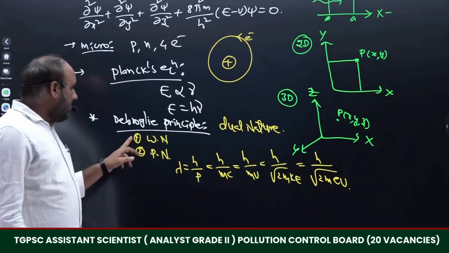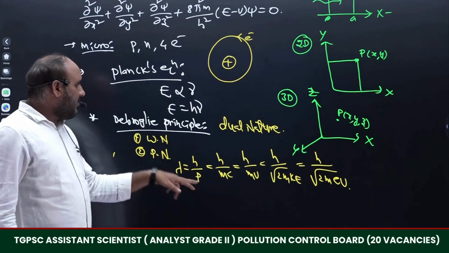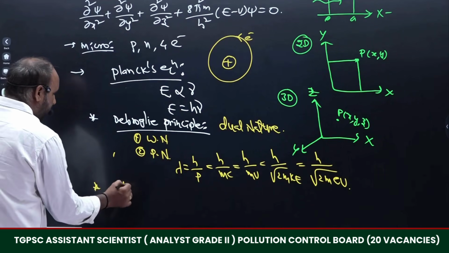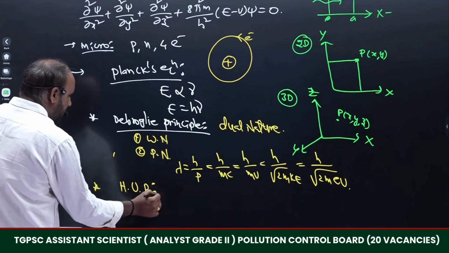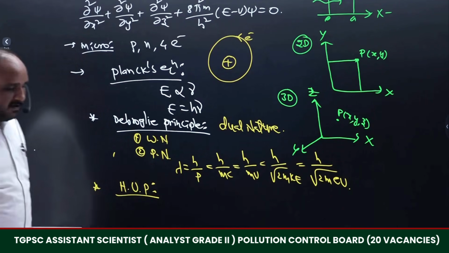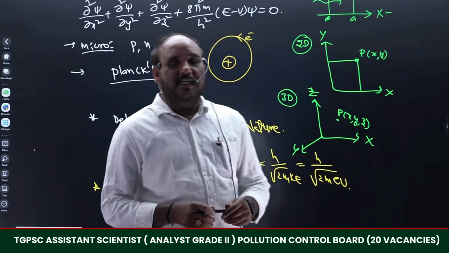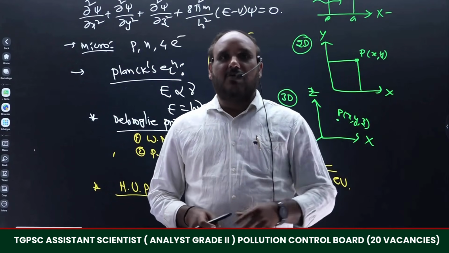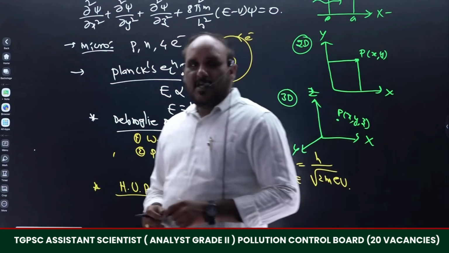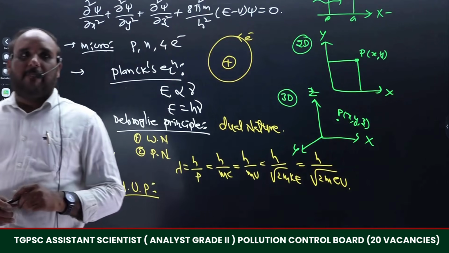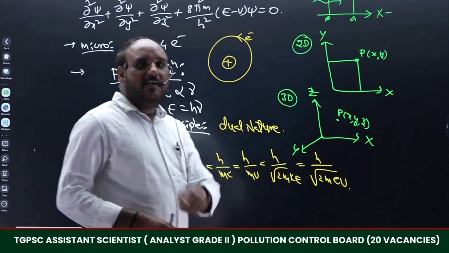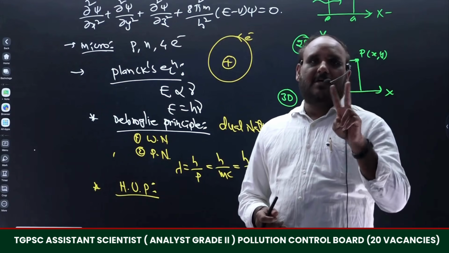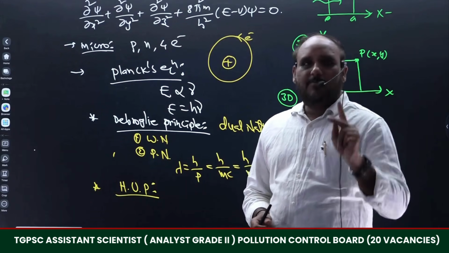So based on this dual nature, de Broglie gave this equation, Planck gave this equation, and one more principle will be there, that is the Heisenberg uncertainty principle. What is meant by the Heisenberg uncertainty principle? Whenever a particle is revolving around the nucleus, it can possess dual nature, then what about the position of the particle, and what is the momentum of the particle when it is revolving around the nucleus? Means that will explain two parameters: one is the position and the other one is the momentum.